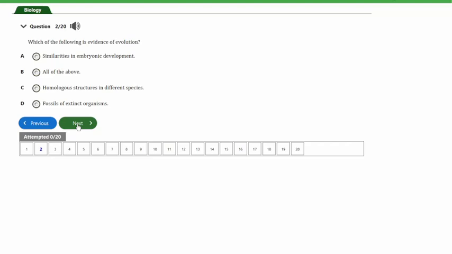D, fossils of extinct organisms. So guys, like we know, all these options describe or show the evidence of evolution. So we're picking the option B, and that's all of the above, because the options we have here show the evidence of evolution.